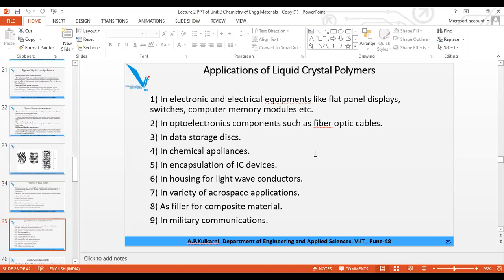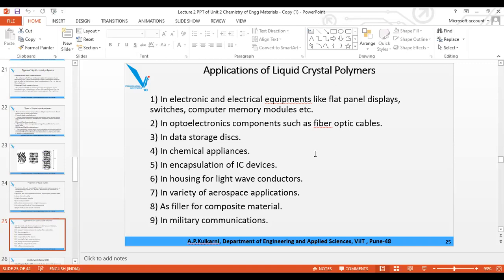Now these are the applications of liquid crystal. What question will be there? Out of this, any four will be given, three will be correct and one will be wrong. So you will be asked, out of the following, which is not the application of liquid crystal polymer. And to know that, you have to learn all these applications. Four proper applications will be given, three will be correct and one will be wrong, and you will be asked to tick mark only the wrong application. So for that you must know what are the right applications.